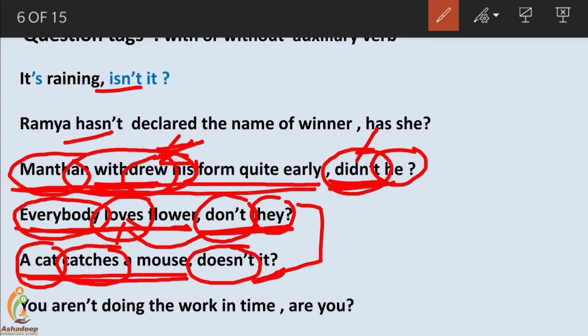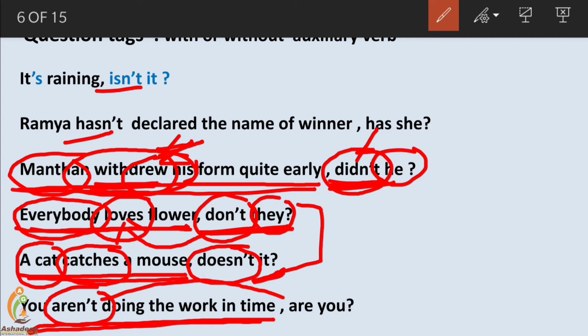You aren't doing the work in time, are you? Is it positive or negative? It's negative. Aren't. Is there any auxiliary verb? Yes, aren't. Are is the auxiliary verb. So directly we can get its question tag, negative into positive. Are you? For you, it's you. You aren't doing the work in time, are you? So friends, this is the way sentences get their question tag. They can be either with an auxiliary verb or without auxiliary verbs.